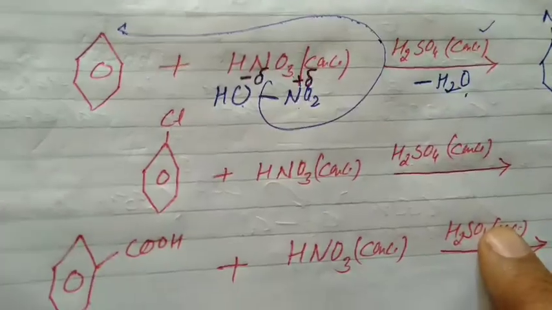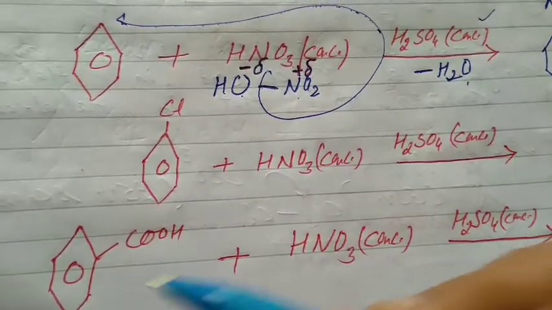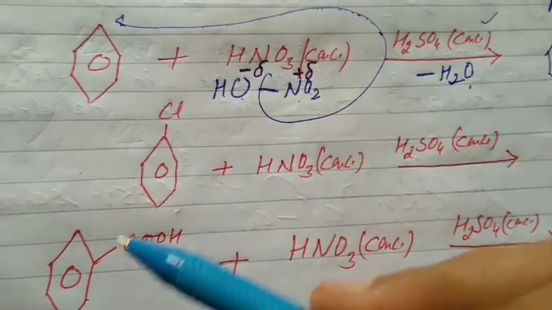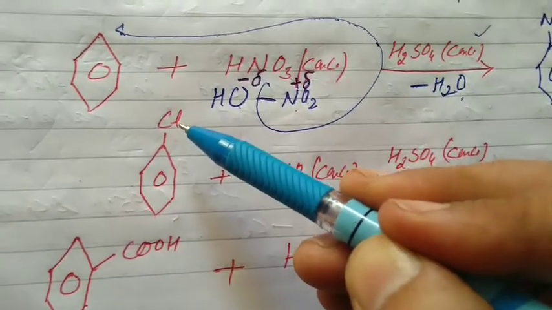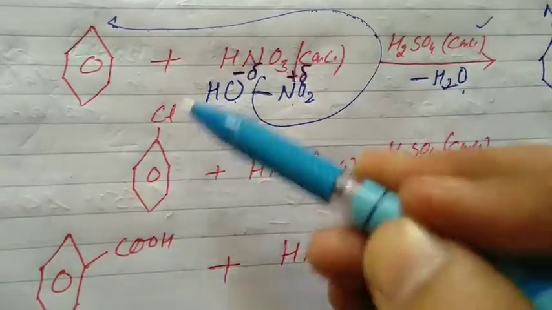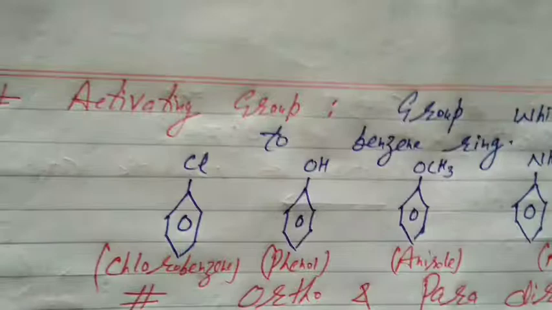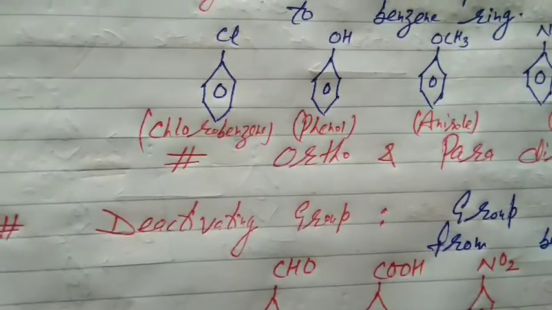After this, students, the similar reaction in chlorobenzene and benzoic acid. Before doing the nitration reaction in chlorobenzene or benzoic acid, we must clear whether the group which is linked with the ring is an activating or deactivating group. So I make a separate topic: what are activating and what are deactivating groups.